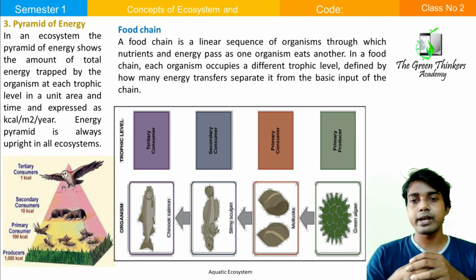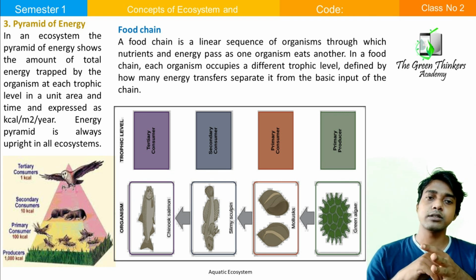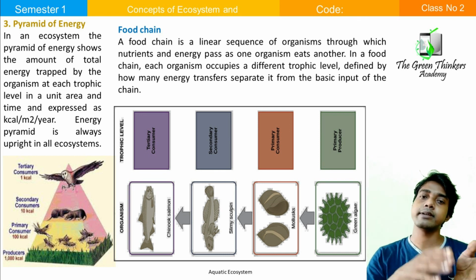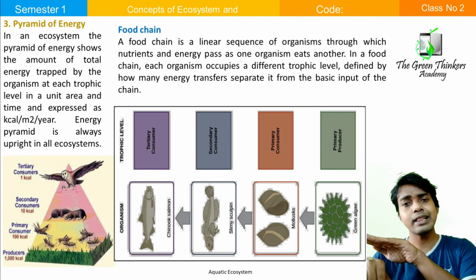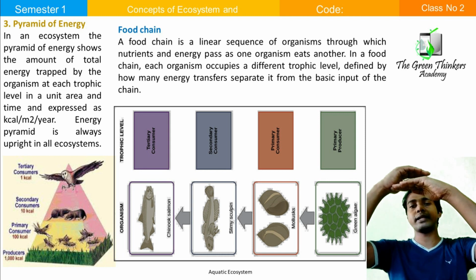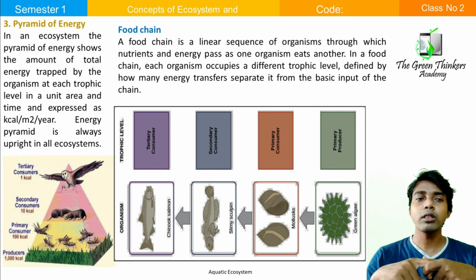See this figure. In the case of the aquatic ecosystem, the producer is the green algae and the primary consumer is the mollusk. The mollusk eats the green algae. Then this fish eats the mollusk. Then the salmon eats this fish. So this is a linear line. This is eaten by that, eaten by that, eaten by that. So this is called a food chain. Because of that, we all know